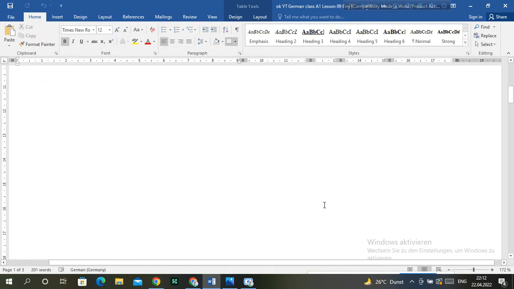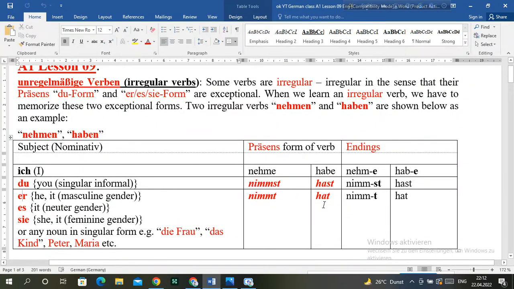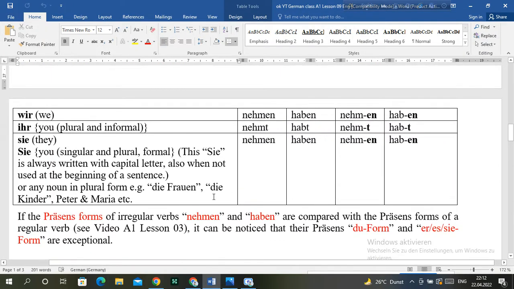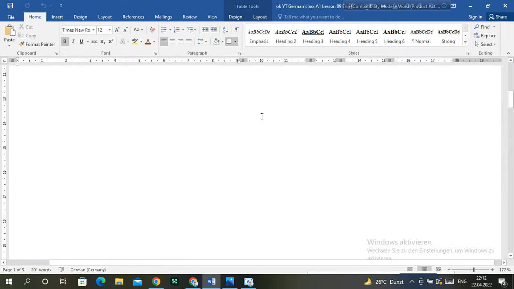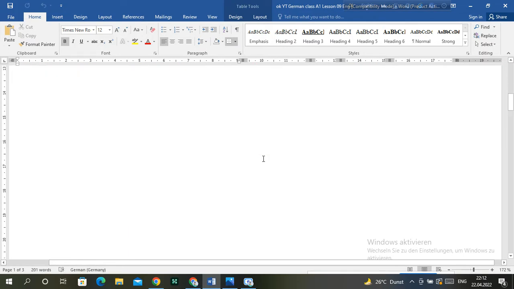But if the subject of the sentence is in the plural form, as for example wir, ihr, sie, or any noun in the plural form, then the present form of these verbs is regular. Only the two forms, the du form and the er/sie/es form, are irregular in the case of these verbs.